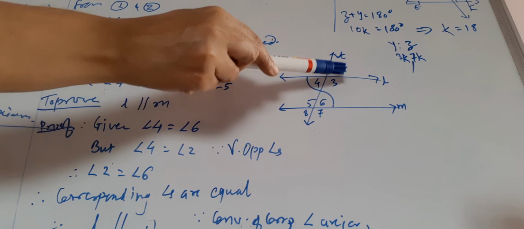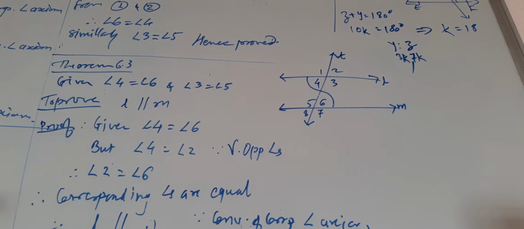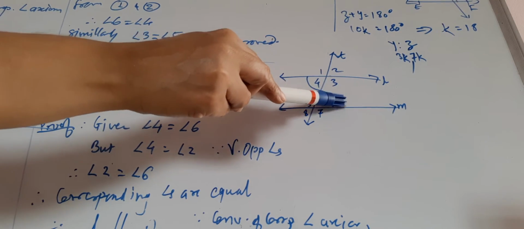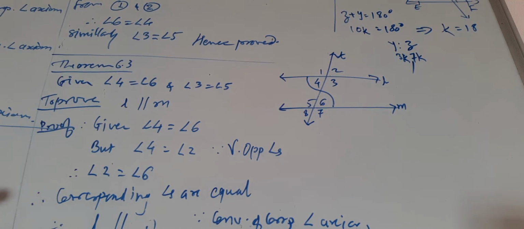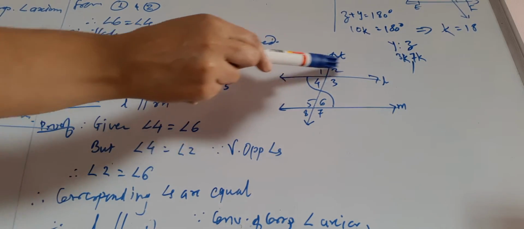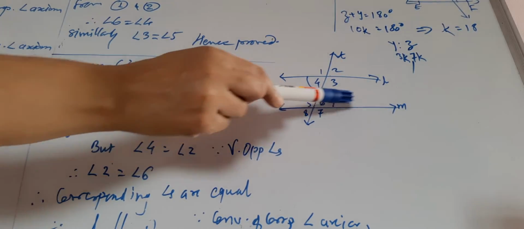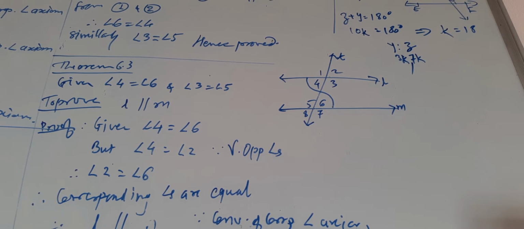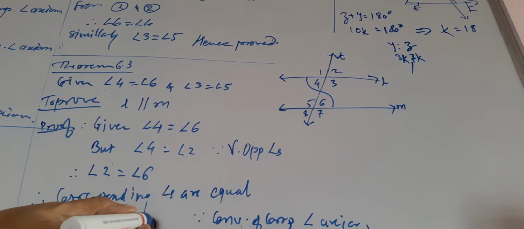Angle 2 and 6, these are nothing but the corresponding angles, and by the corresponding angle axiom, its converse, we can write down that if the corresponding angles are equal, then the lines are parallel. It means L is parallel to M, and that only we have to prove.